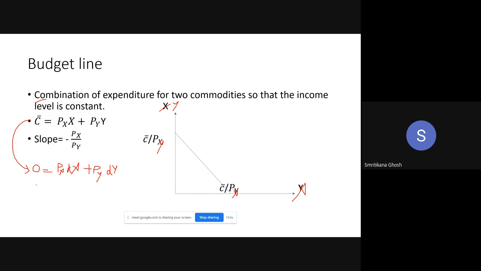Then what is dy/dx? Because I am measuring Y on the vertical axis, what will be dy/dx?